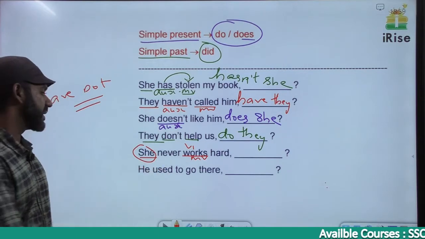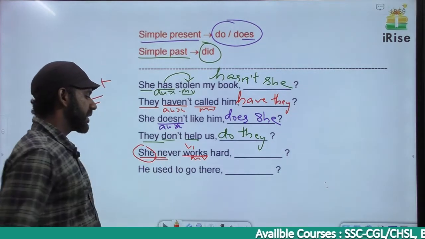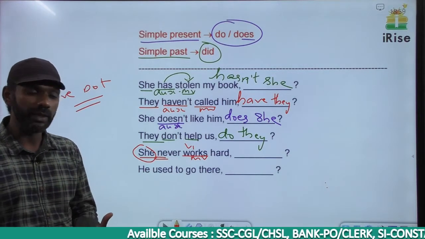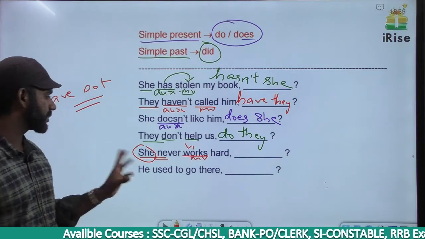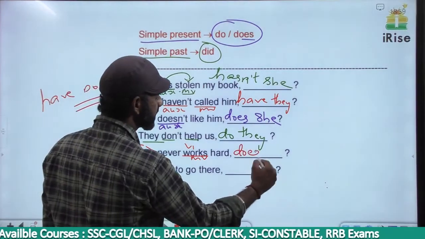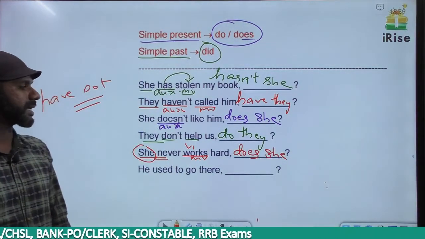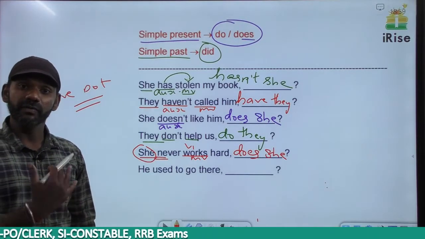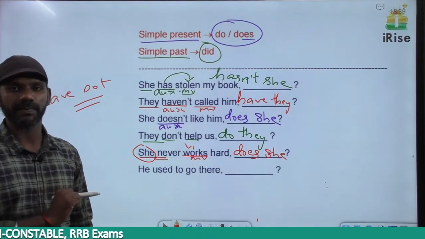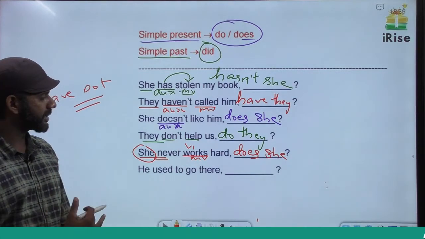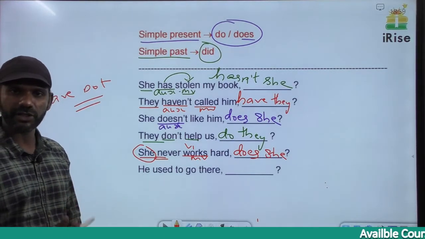Do we have a negative word here? Yes. Never is an N word. We have an N word in the sentence. In the tag there should not be an N word, so it must be does. The subject is she, so the answer must be does she. She never works hard, does she? We have an N word in the sentence here. In the tag there should not be an N word, so it must be does she.